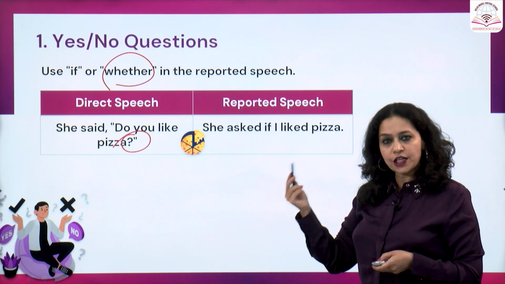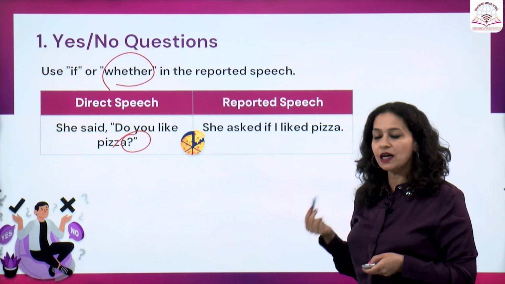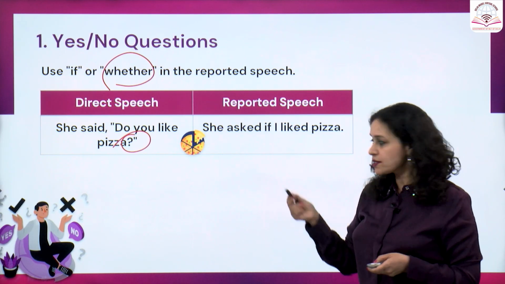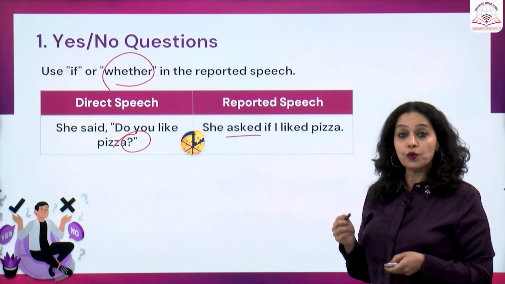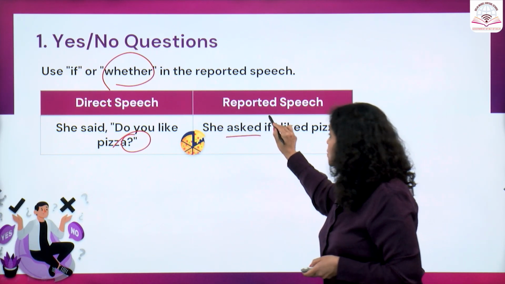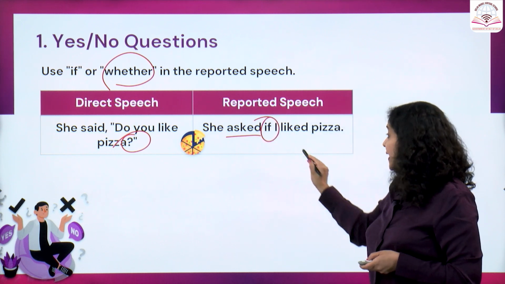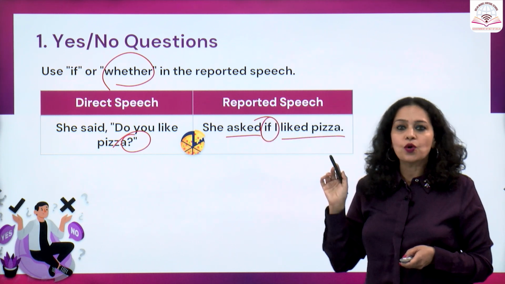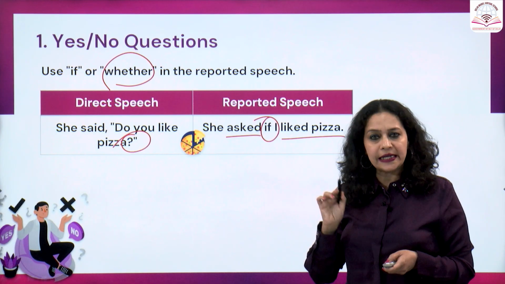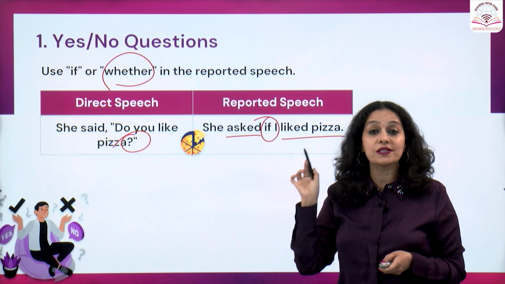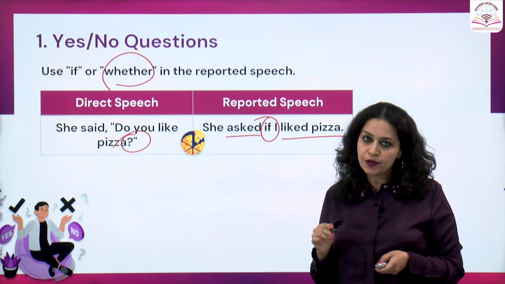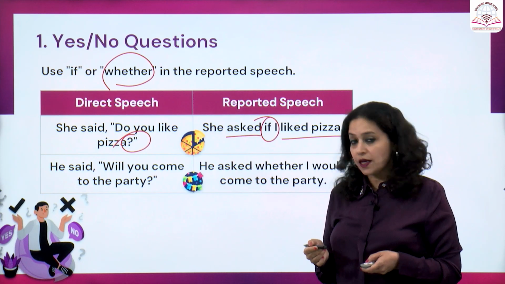It will be transformed to reported speech and it becomes like this. She asked if I liked pizza. We have added the reporting verb asked and we have added this word if. Other rules related to pronouns and tenses remain the same as we have discussed earlier in the case of statements.